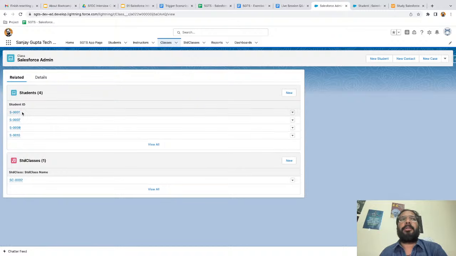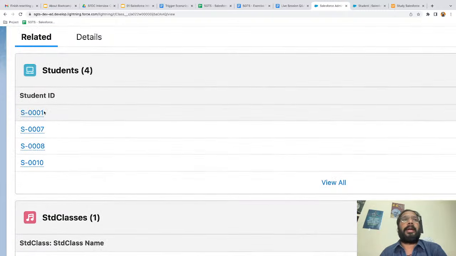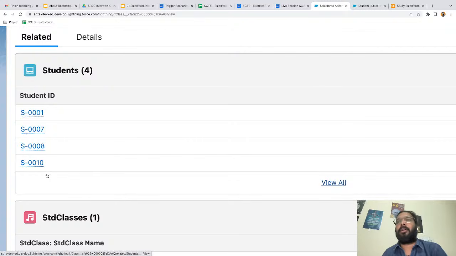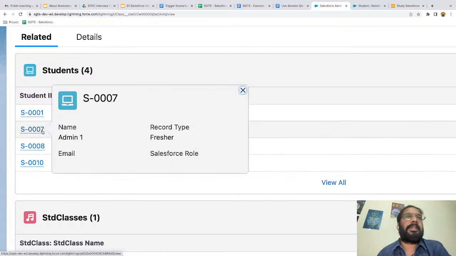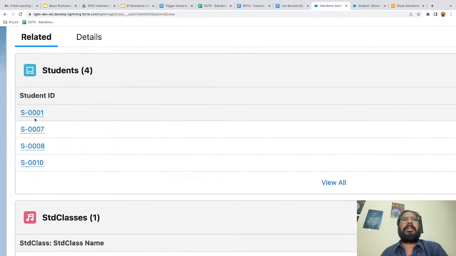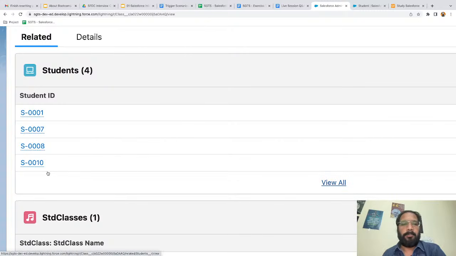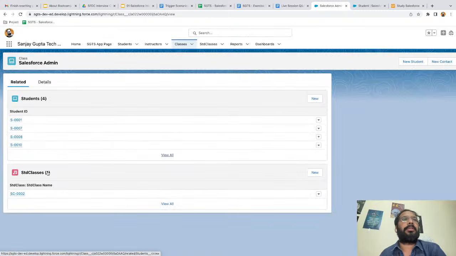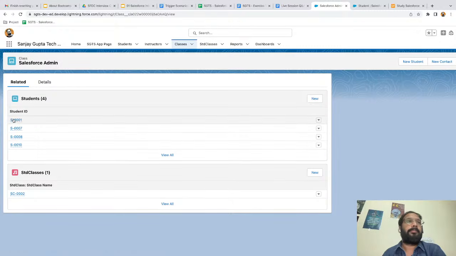Let's say if I open student 1, I need to see 7, 8 and 10 on that student record. These are the classmates of student 1. If I open number 7, I need to see number 1, 8 and 10 as classmates for that student, right? So this can be done through related list single.